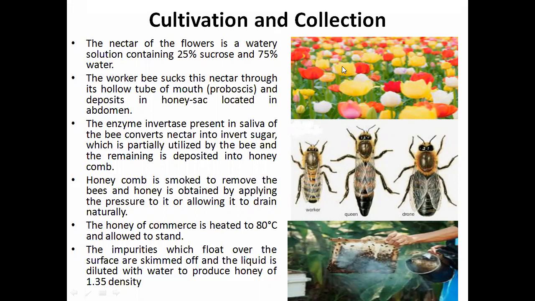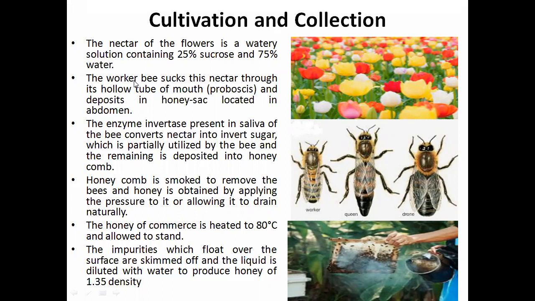So the sweetness or sugar will be 25%, and the remaining 75%, more than half, is only water content.